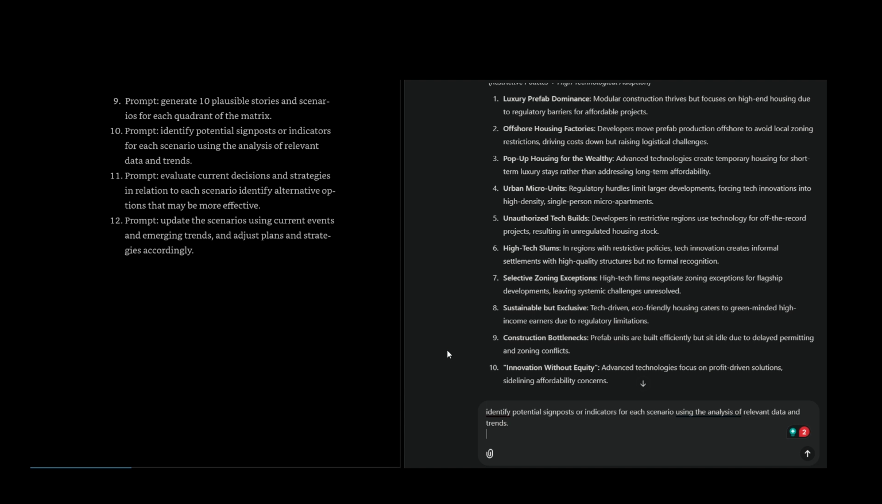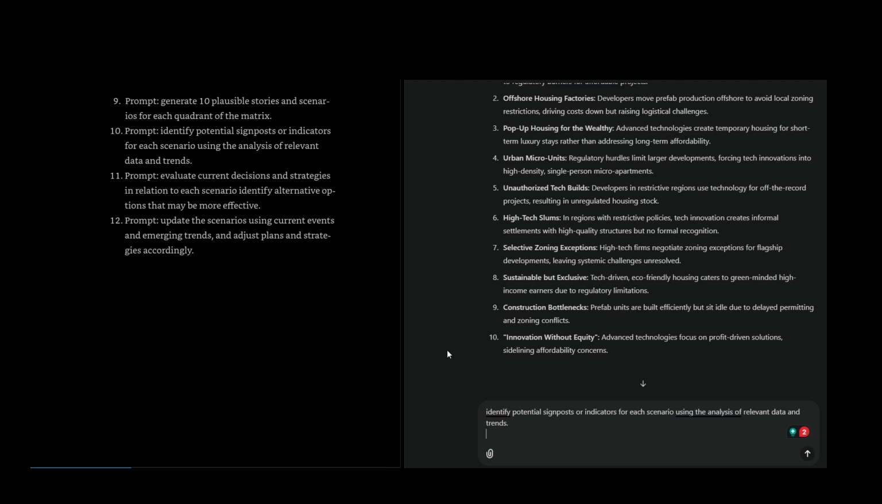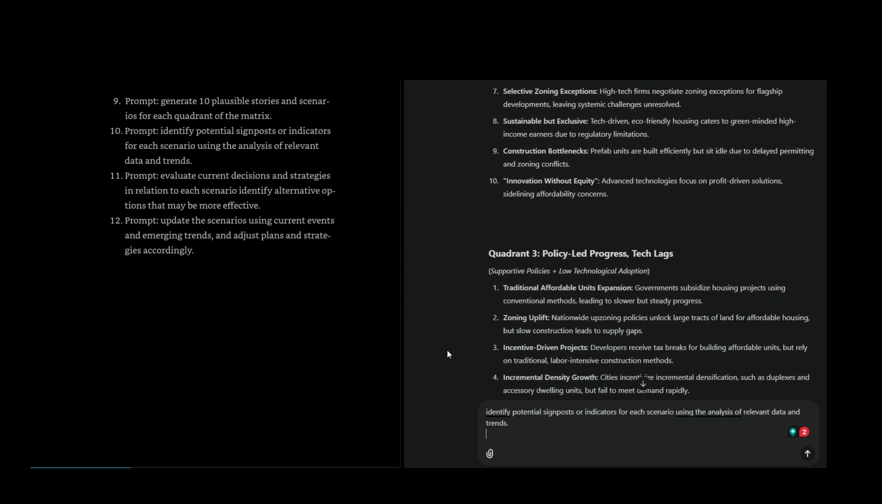Sustainable but exclusive. Tech-driven, eco-friendly housing caters to green-minded high-income earners due to regulatory limitations. Construction bottlenecks. Prefab units are built efficiently but sit idle due to delayed permitting and zoning conflicts. Innovation without equity. Advanced technologies focus on profit-driven solutions, sidelining affordability concerns.